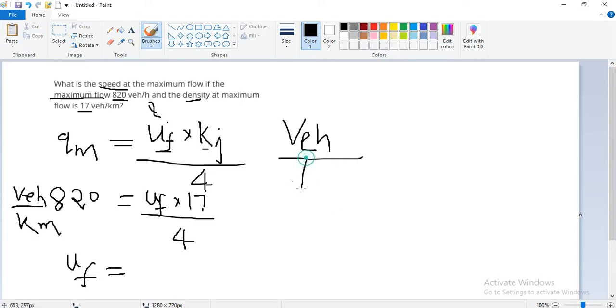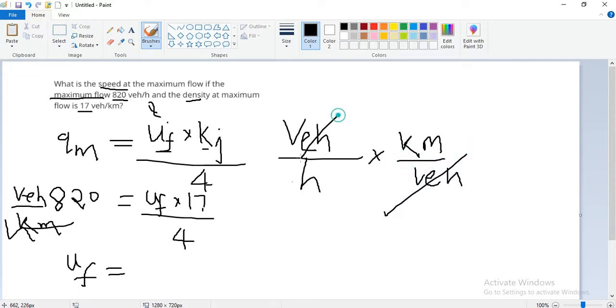So the unit will be kilometer per hour, so the answer will come in kilometer per hour. So 820 into 4 divided by 17, and the answer is 192.94.